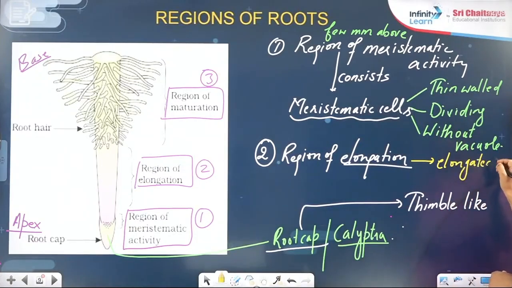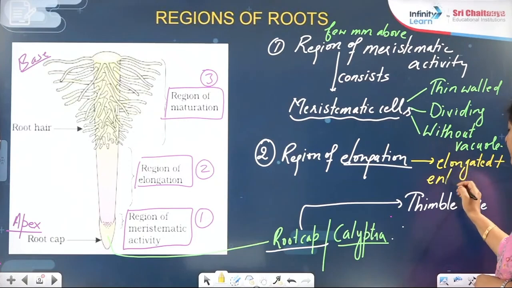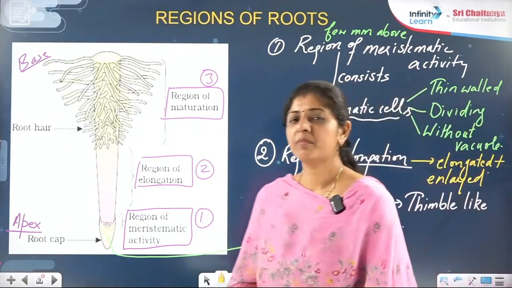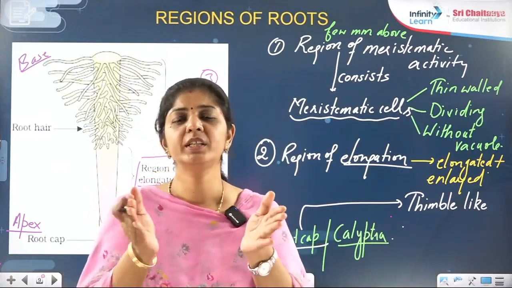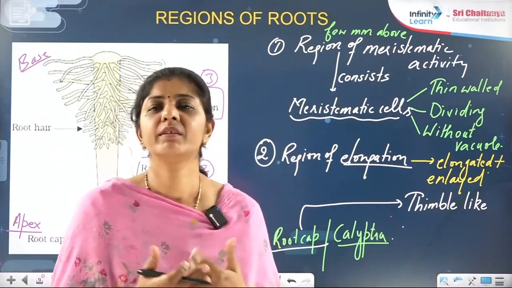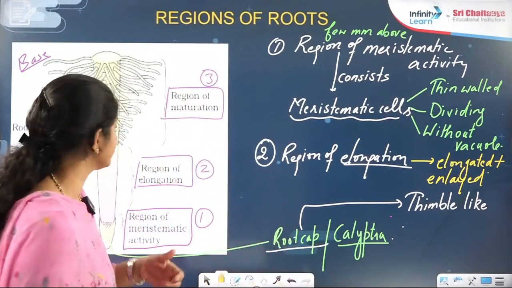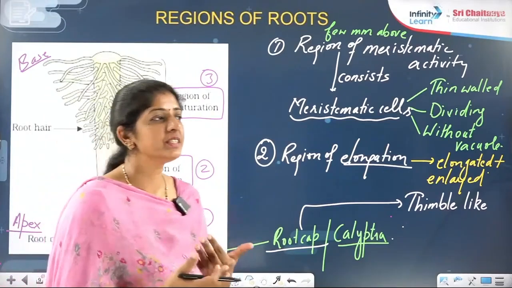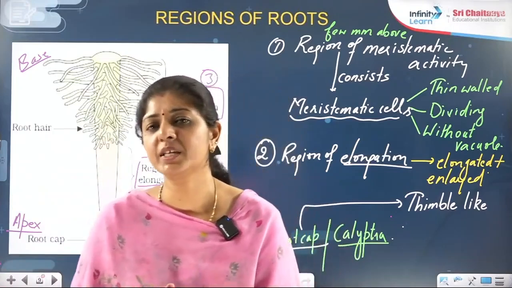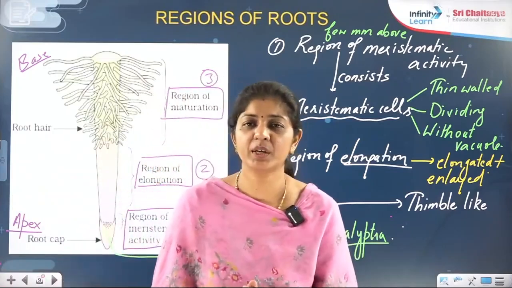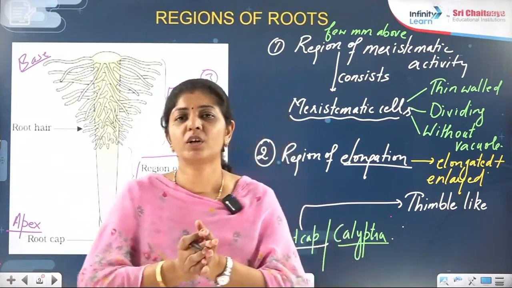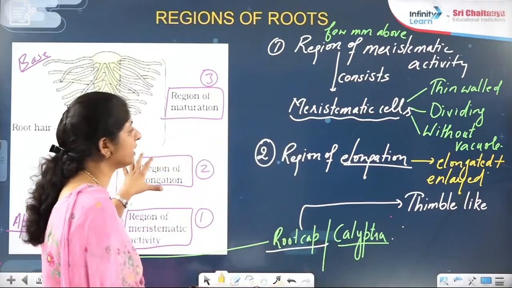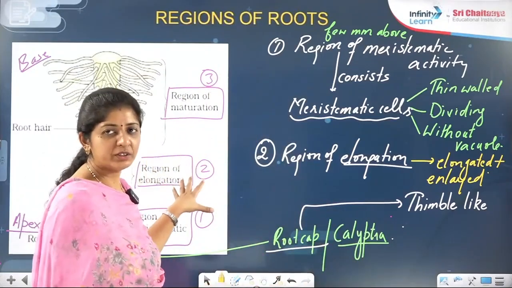Additionally, they are becoming enlarged. How does this all happen? By the water, which is putting pressure in their cells and starting to make the vacuoles. Meristematic cells, I already mentioned, don't have vacuoles. When vacuolization starts, when vacuoles start appearing, they will pick up the water and put pressure on the cells, making the cells elongated and expanded or enlarged.